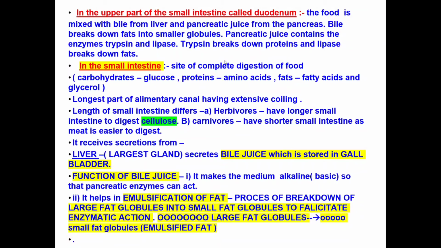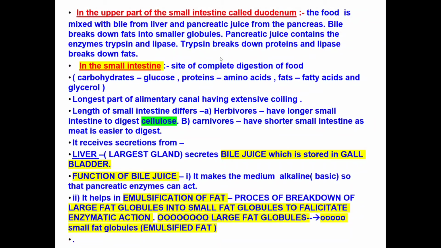Second, it helps in emulsification of fat. That means the large fat globule is broken down into small fat globules so that the enzymes can act properly. Which enzymes? Pancreatic enzymes, to facilitate the pancreatic enzymes' action. So this is about the small intestine. Okay, so liver is the largest gland, remember.